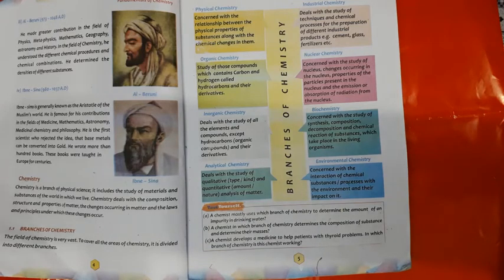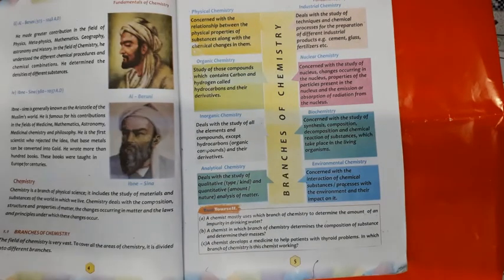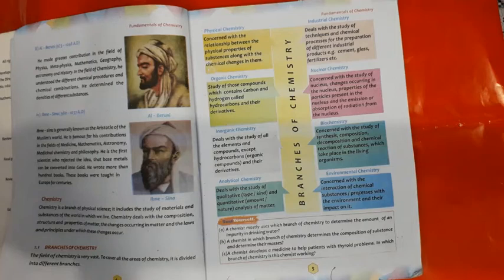First of all, we have to discuss the basic applications of nuclear chemistry. One is the atomic bomb. Atomic bombs are a gift of nuclear chemistry.